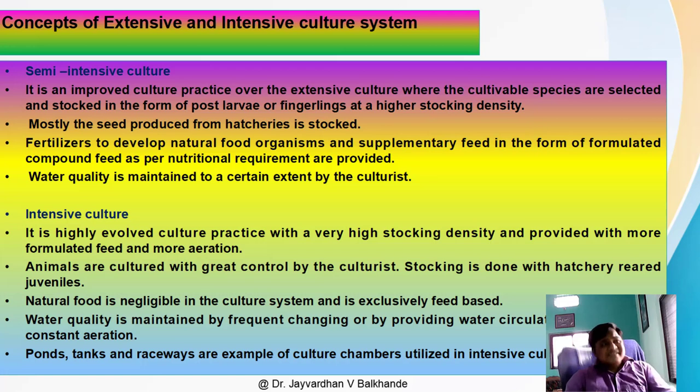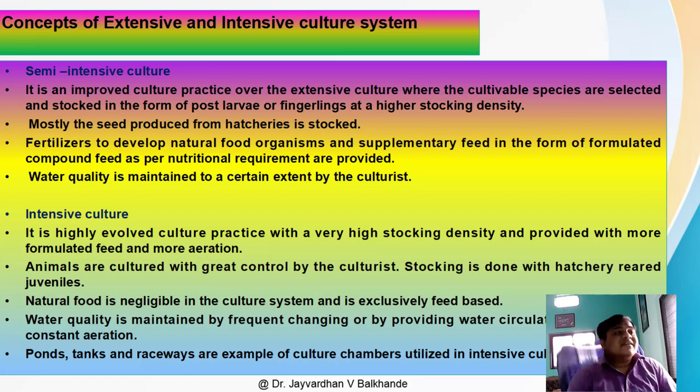Now the semi-intensive culture. So here, after traditional, then extensive, then semi-intensive. It is an improved culture practice over the extensive culture, where the cultivable species are selected and stocked in the form of post larvae or fingerlings at a higher stocking density.